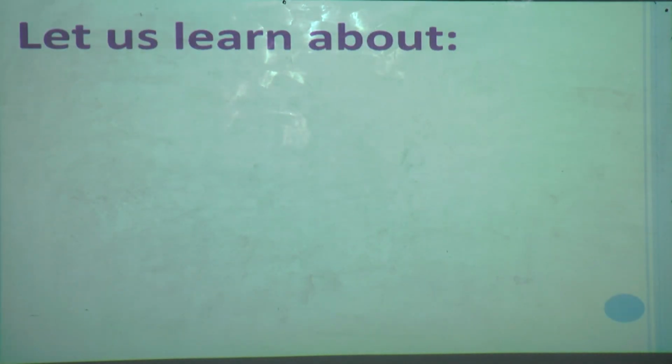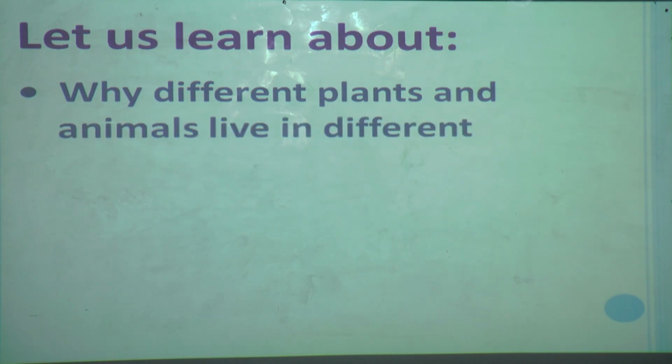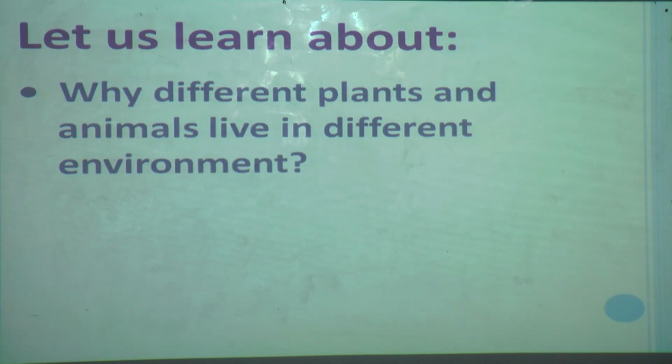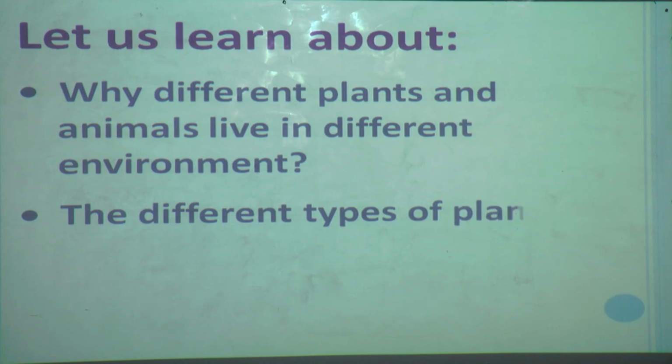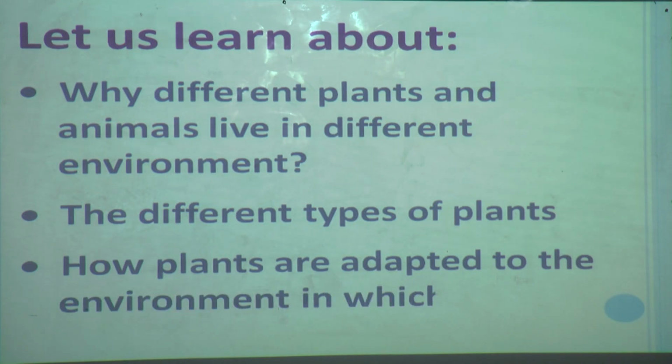In this lesson we are learning about why different plants and animals live in different places or environments, the different types of plants, and how plants are adapted to the environment. The third point is how plants are adapted to the environment in which they grow. This we are learning from the last 2 episodes.